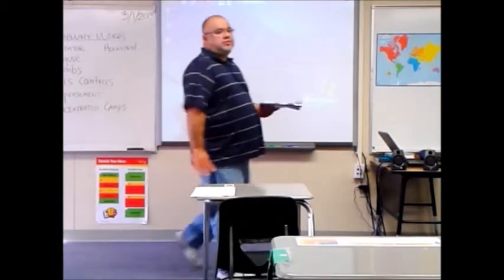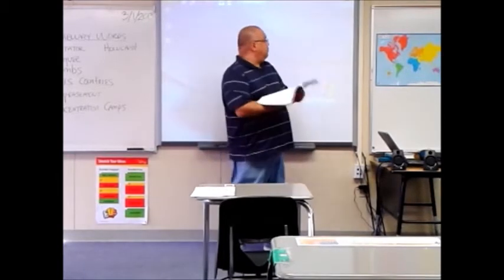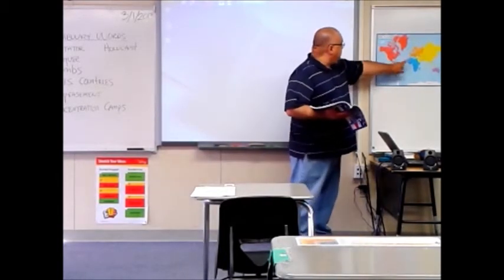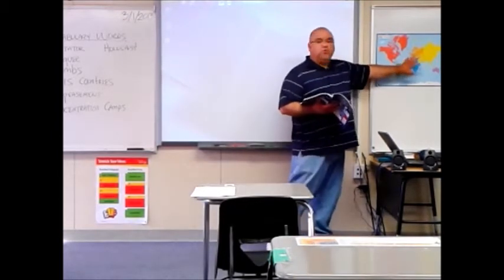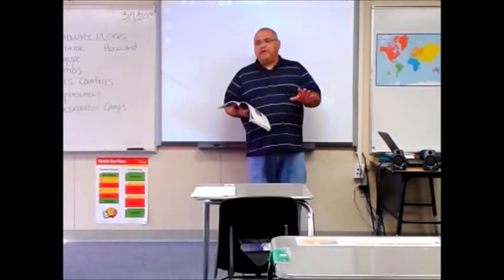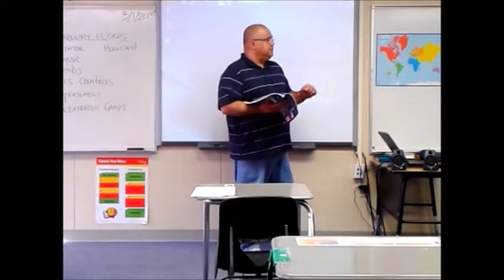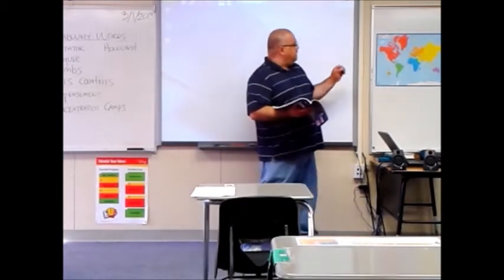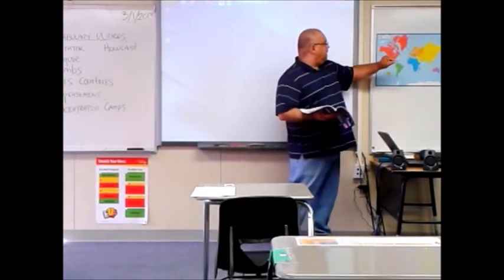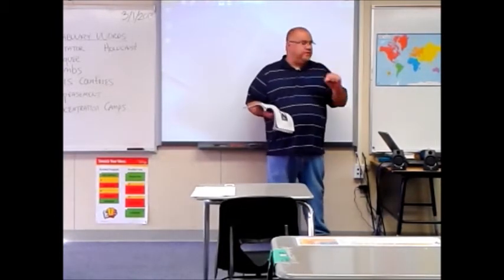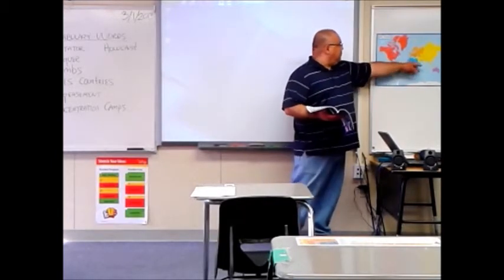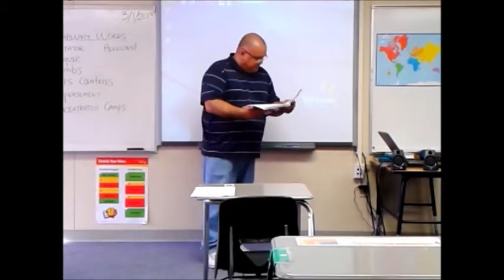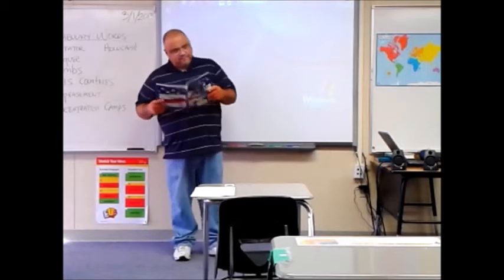All right, the first thing that we're going to do is go through the world map and show the direction that the war went during World War II. Now, we'll break you up into groups, and then you'll read in your book how that happened, and then you're going to get push pins that are colored according to each one of the countries, and then we're going to map out the direction of where the war went during that time. Also, we're going to work on, in fact, turn to page 88.